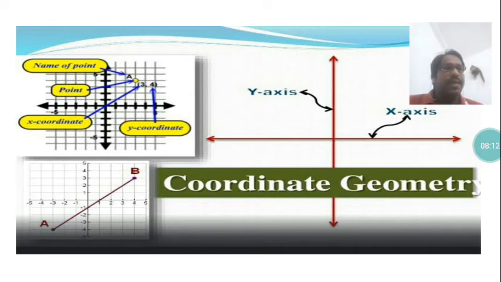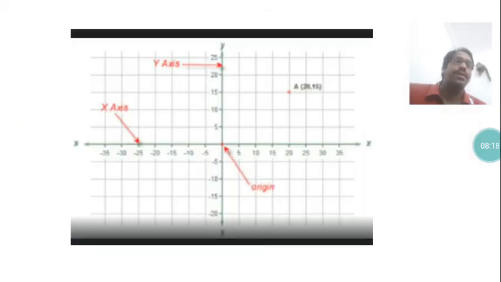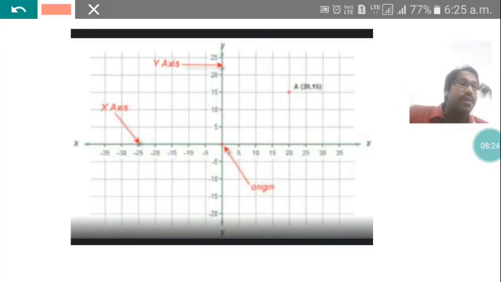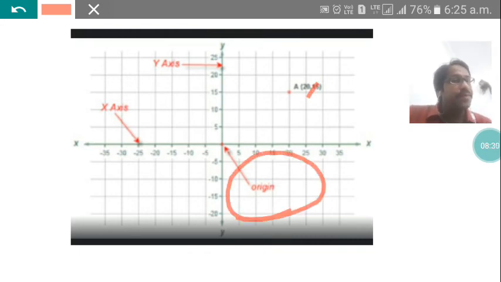Now the same thing is given here also. See, in the plane the points can be joined by a straight line. A and B have been joined there. Now what is the origin? That is also important. Origin means where the two axes meet, and its ordered pair is 0, 0.